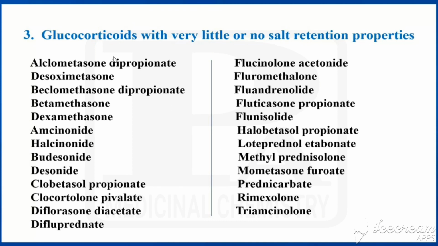So these are all coming under glucocorticoids with very little or no salt retention properties.